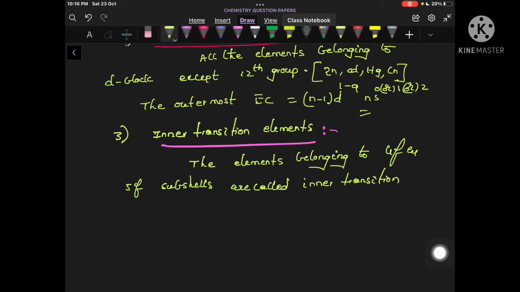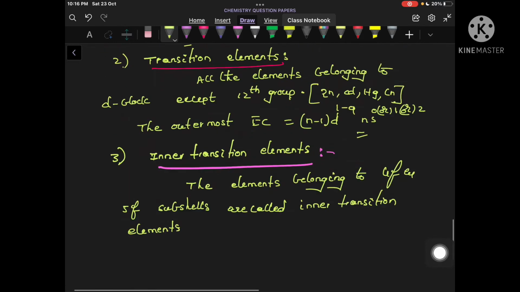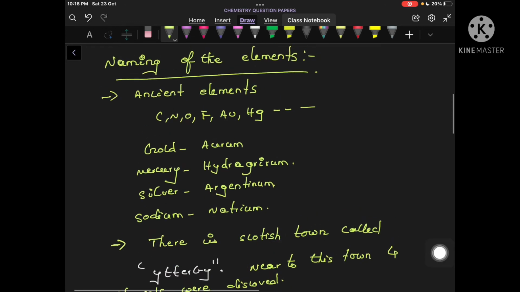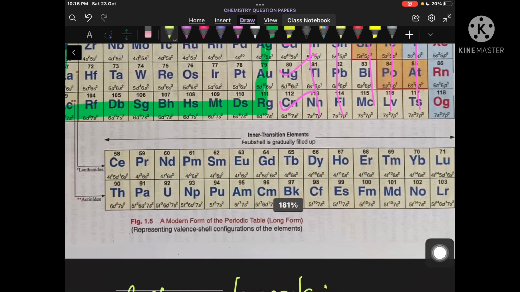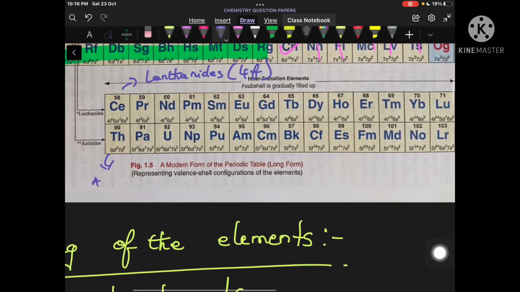Clear? So what is their outermost general electronic configuration? See, if you look at these f block elements, you can call them lanthanides, belonging to the 4f series, and these elements you can call actinides. Clear? And they belong to the 5f series.